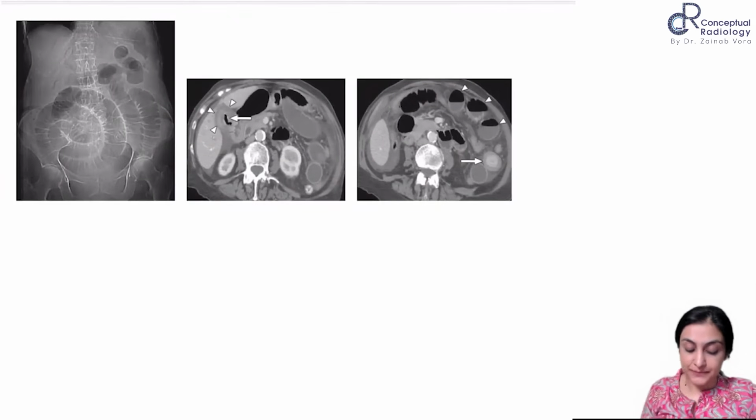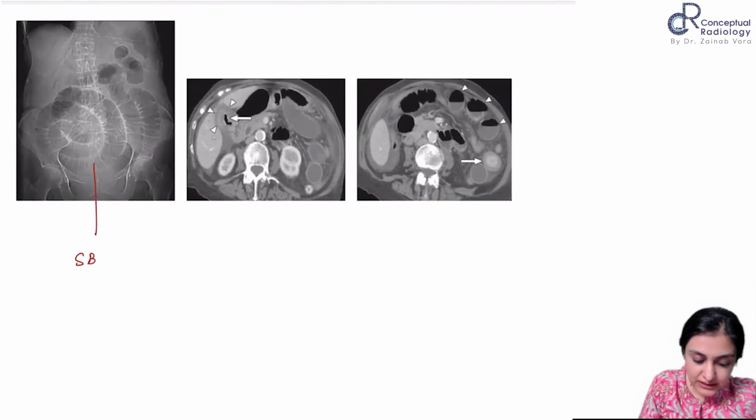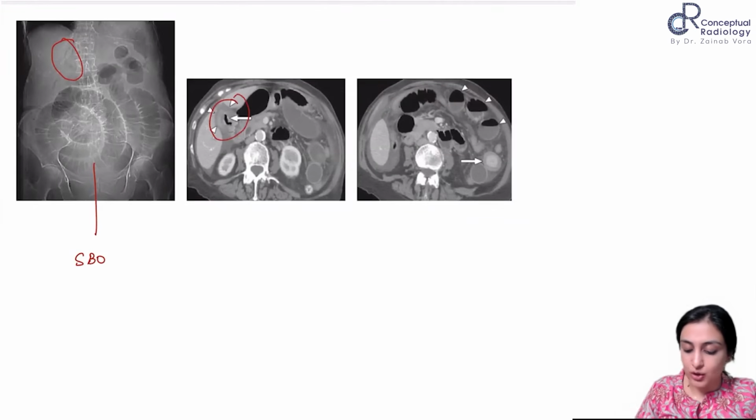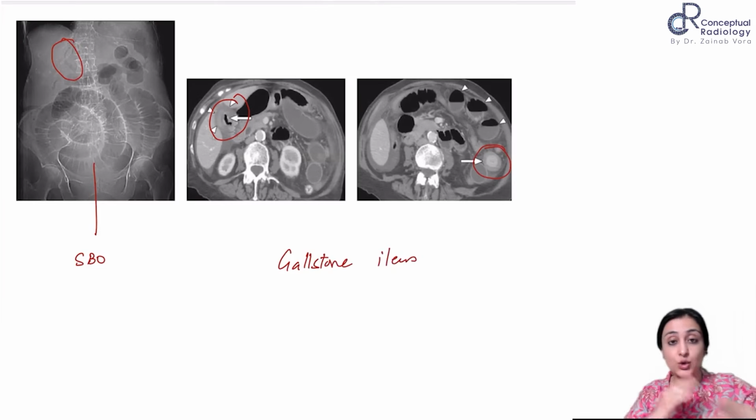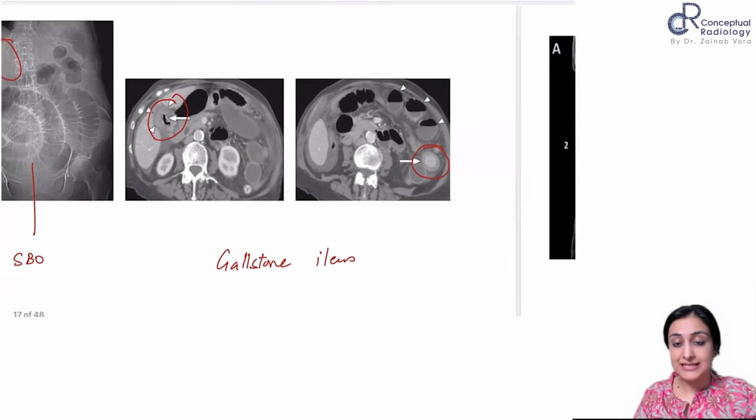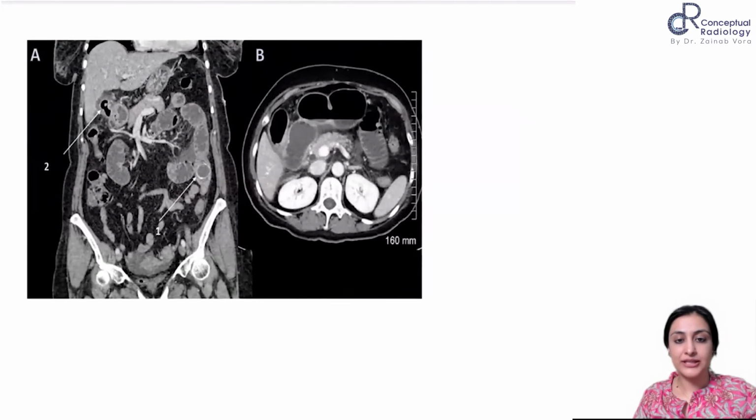The moment you see small bowel obstruction, the moment you see pneumobilia, air in the gallbladder, and a stone with a lamellated appearance, this is very good. Rigler's triad, gallstone ileus. There is a cholecystoenteric fistula, and the stone has gone into the small bowel, leading to obstruction. Yes. Look at this now.